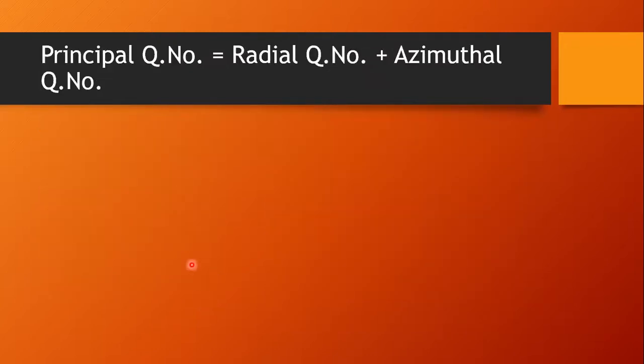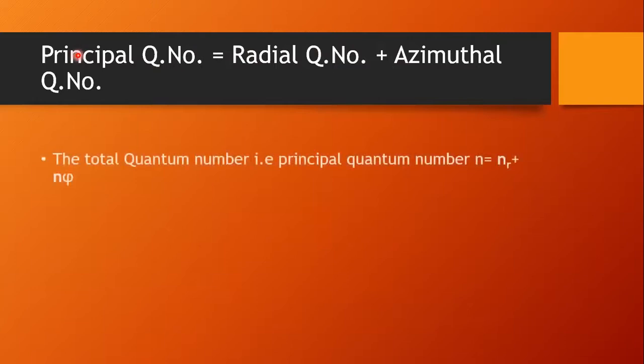Now, what we have to understand is that the total quantum number, also called the principal quantum number, is equal to the sum of the radial quantum number nr plus the azimuthal quantum number n phi. nr plus n phi together are called the principal quantum number. N phi we can also say k.